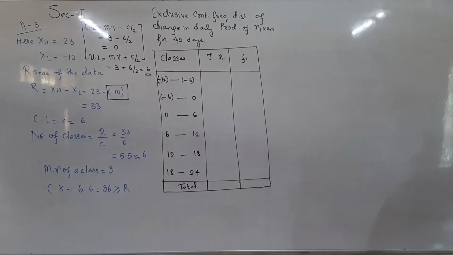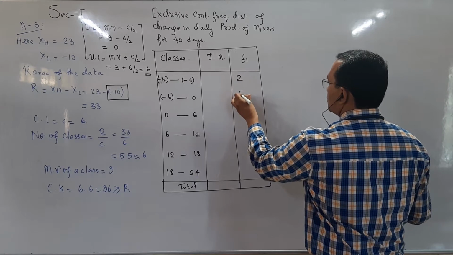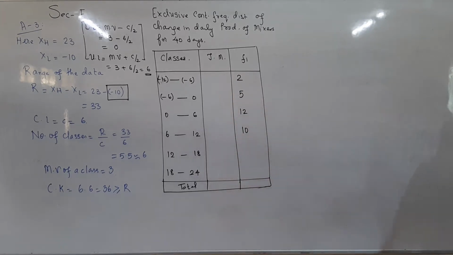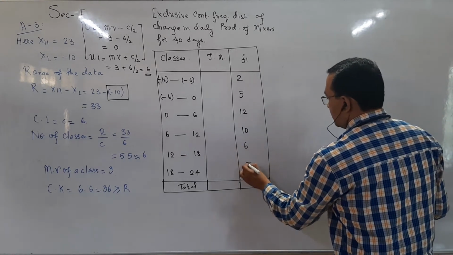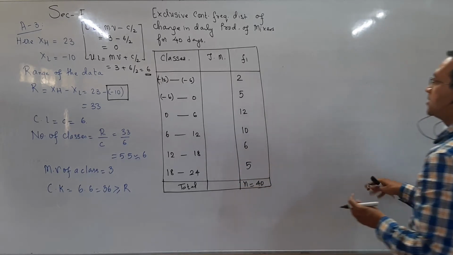So if I go for frequencies 2, 5, 12, 10, 6 and 5, this total comes out to be 40. You can check.